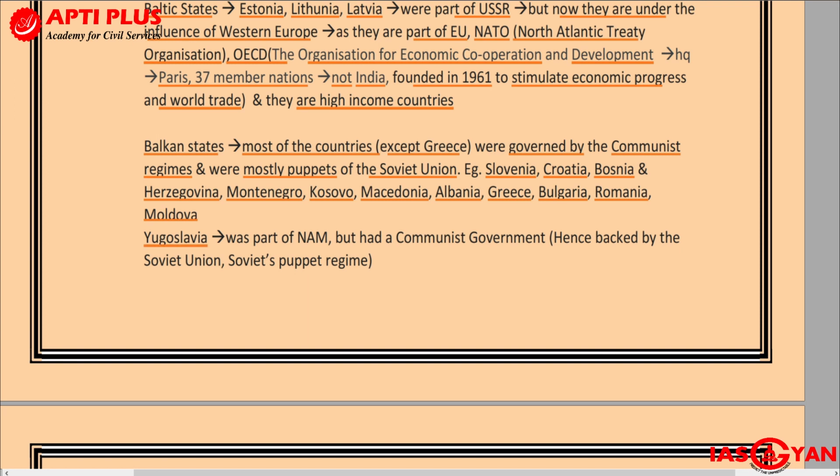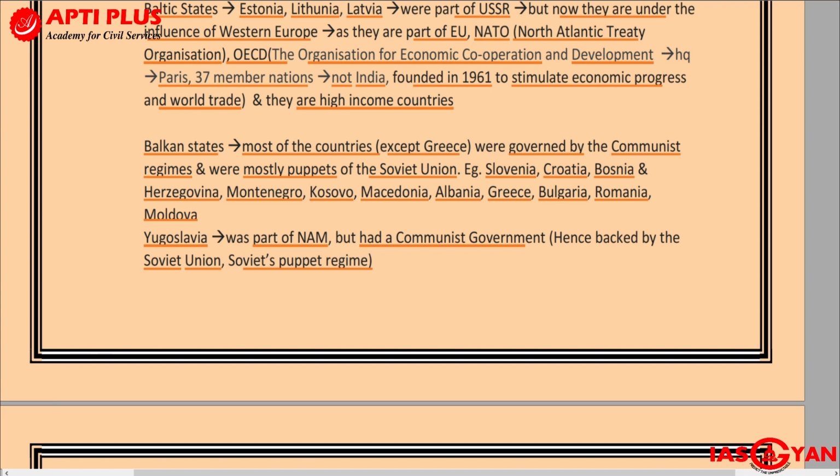Here, very interestingly, there was another country, now no longer there: Yugoslavia. Yugoslavia was an exception because it was not a puppet regime of the USSR. Rather, it was a part of NAM, the non-aligned movement, of which India was also a part. Yugoslavia was a part of NAM, but it had a communist government. Hence, it was backed by the Soviet Union.